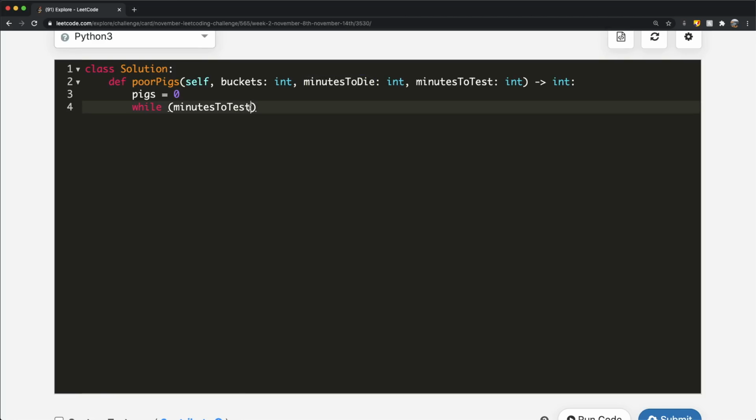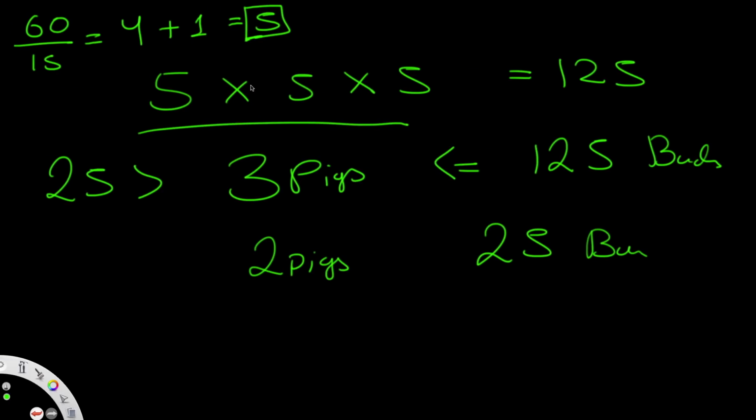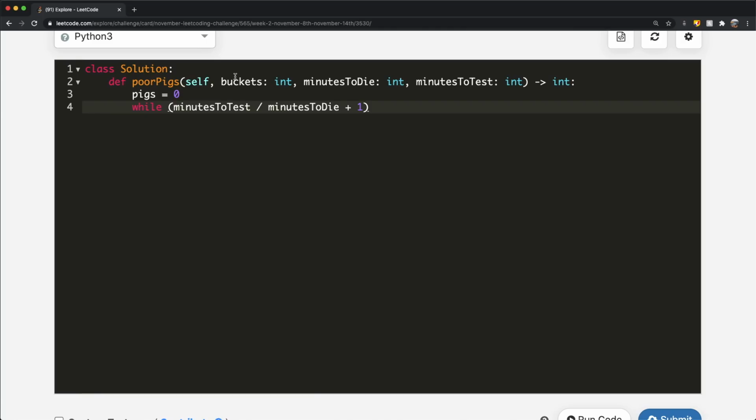This is exactly the same as doing 60 divided by 15. To this value, we're going to add 1, for the exact same reason we added 1 to 4 earlier. So 4 plus 1 is 5, and that gives us 5 things that we could test.